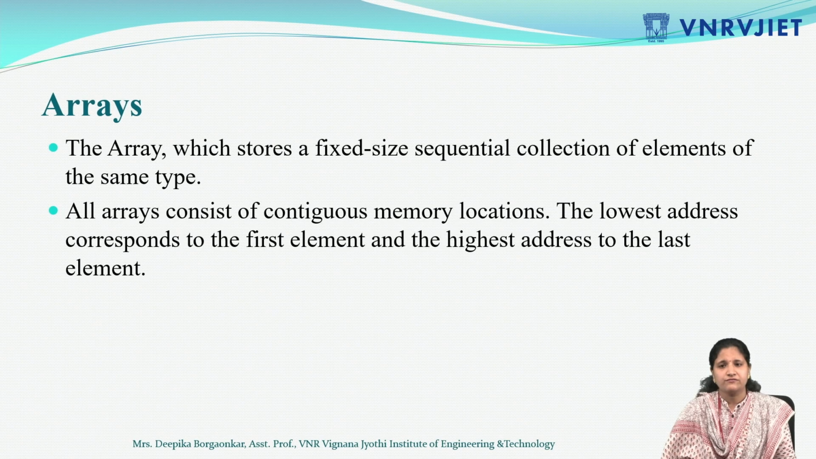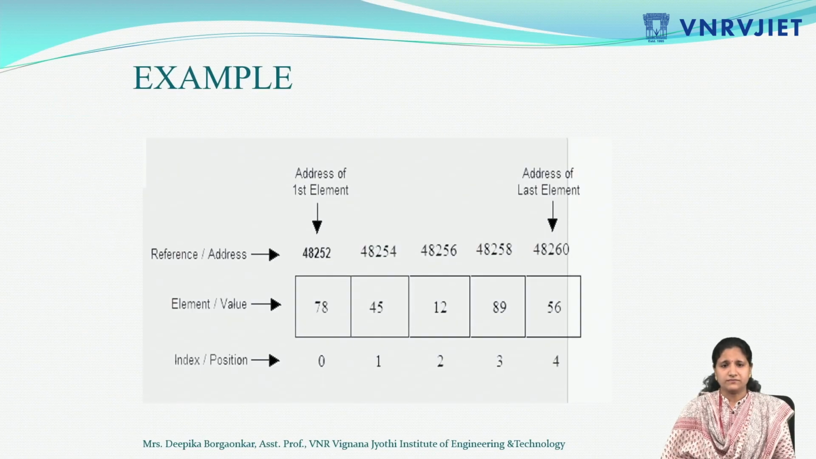Here we have to allocate the size of the array first. We have to give the array size predefined. Okay, and this is the structure of an array. The 0, 1, 2, 3, 4 are the indexes of the array, and the elements 78, 45, 12, 89, 56 are the values which we can store inside the array. And 48, 252 is the address where the data is stored inside the computer. That is the address of your element.